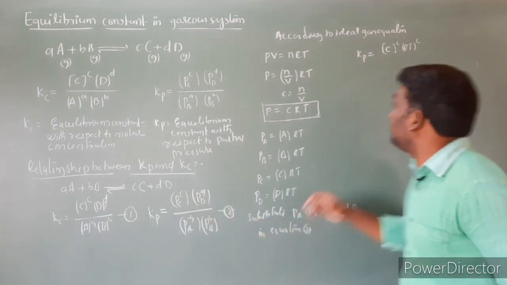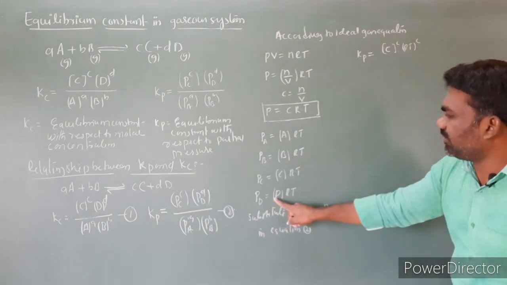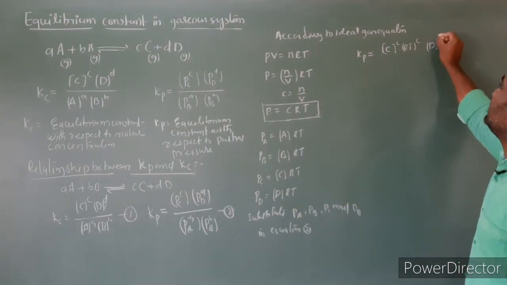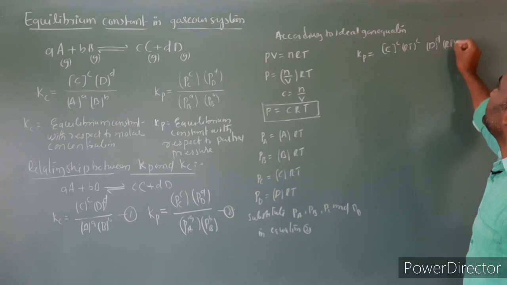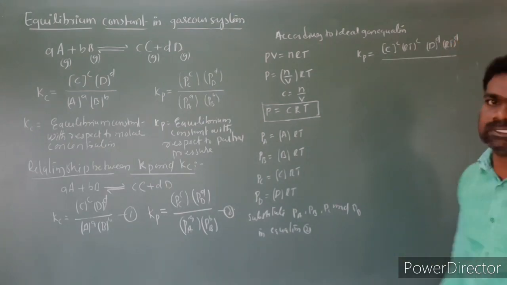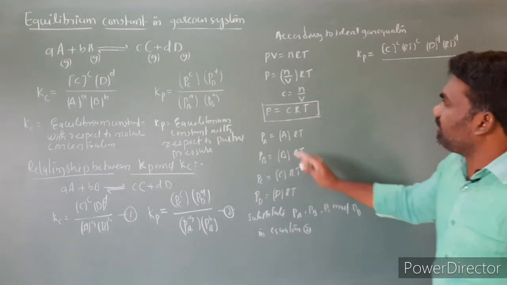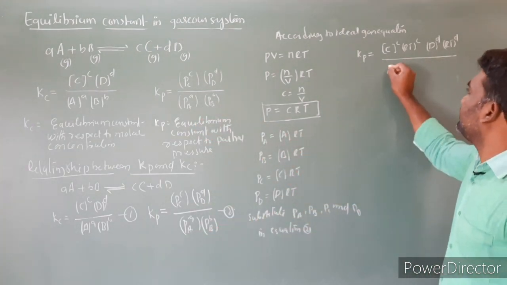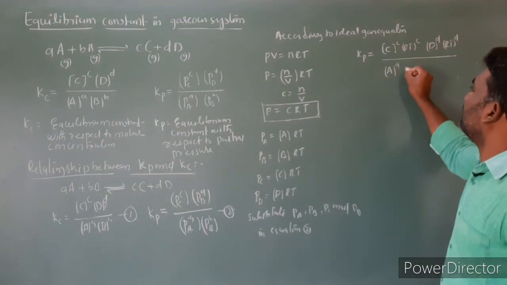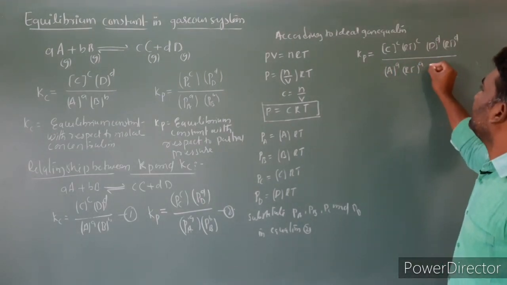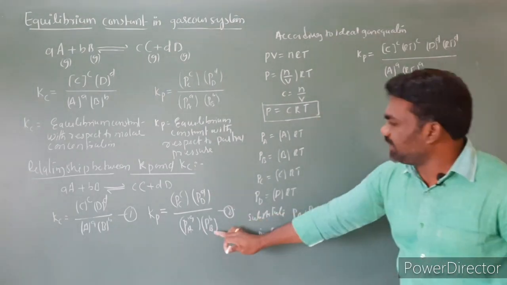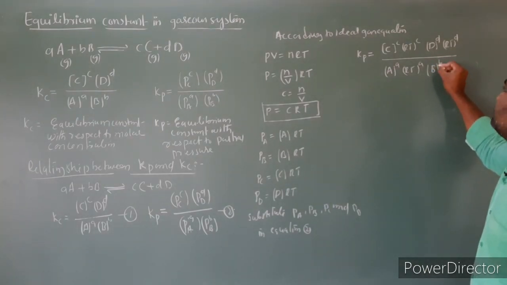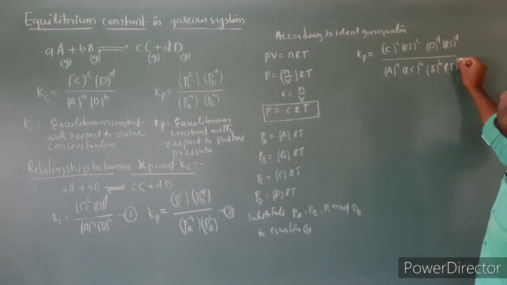Next PD, which is [D] into RT, power d, divided by PA, which is [A] into RT, power a, and PB, which is [B] into RT, power b.